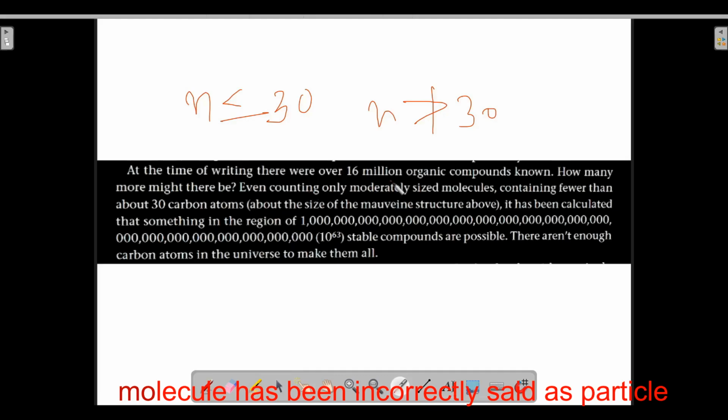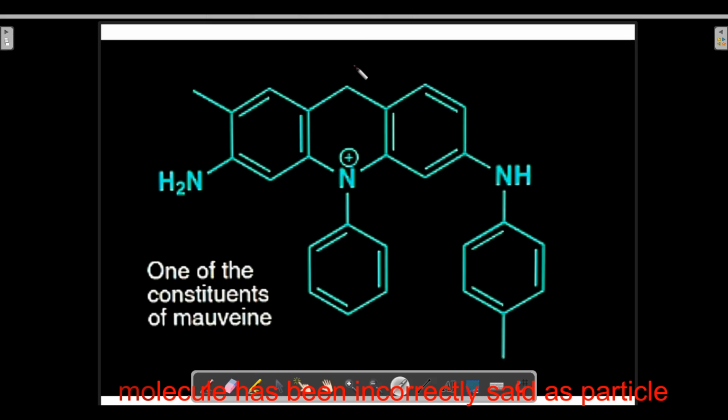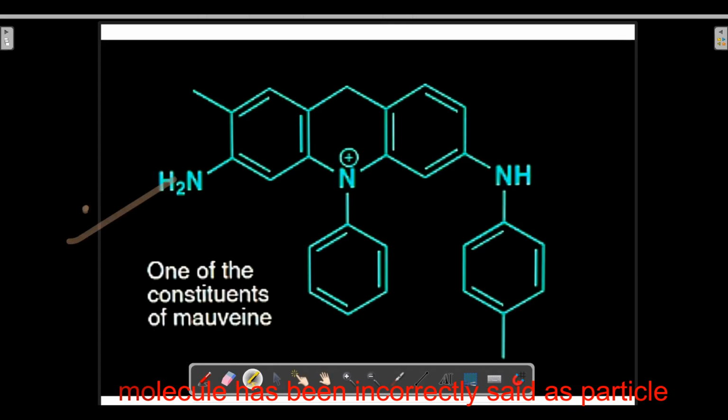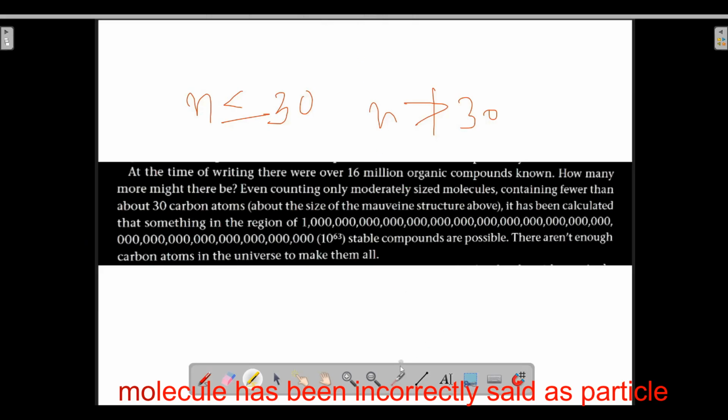So even if we count only moderately sized particles containing fewer than about 30 carbon atoms, it is about the size of the mauveine structure above. The structure of one of the constituents of mauveine is shown here. This has fewer than 30 carbon atoms. So moderately sized molecule, not particle, sorry, moderately sized molecule. So even counting only moderately sized molecules containing fewer than about 30 carbon atoms, it is about the size of the mauveine structures that I discussed right now.